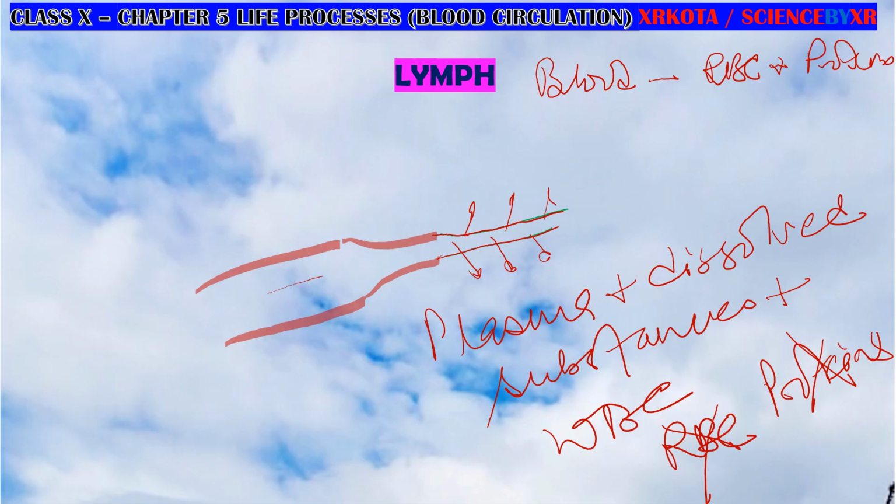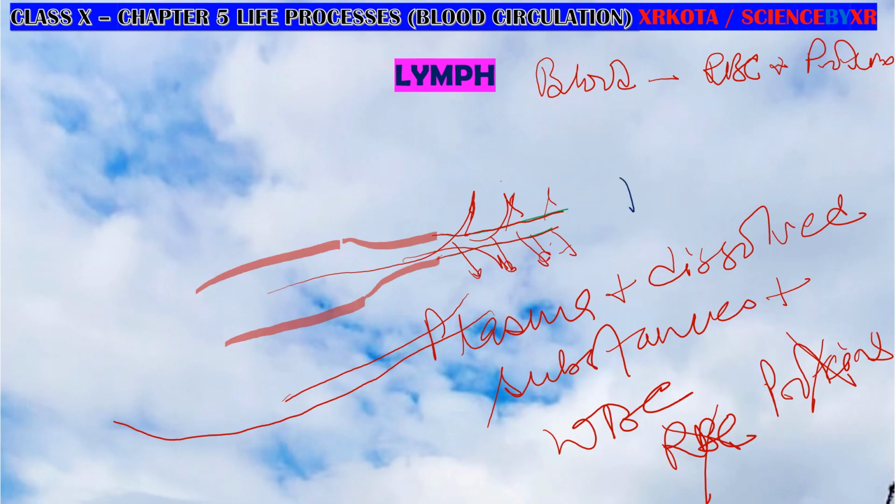Now, suppose the blood keeps on losing water, minerals, plasma, nutrients, etc. like this. After some time, the blood will become so thick that it will stop flowing. So there is a system that collects this filtered fluid and later opens it into the heart again, so the overall concentration of the blood remains the same. The things which are filtered out here are called tissue fluid.